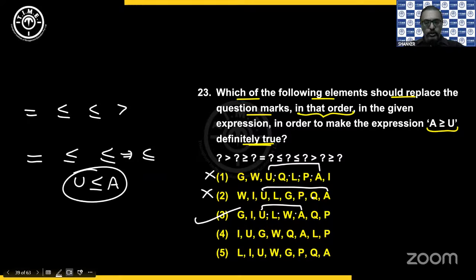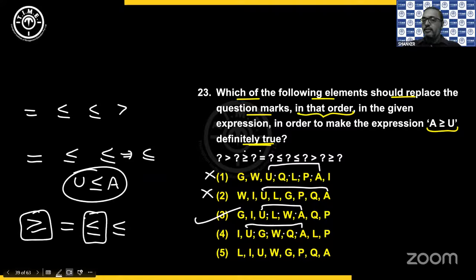Option 4. Okay, let us check option 4 also. We have 2nd, 3rd, 4th, 5th. So greater than or equals, equals, less than or equals, less than or equals. Unfortunately, no, because you have opposite signs here. So 4th does not work. Abhishek?